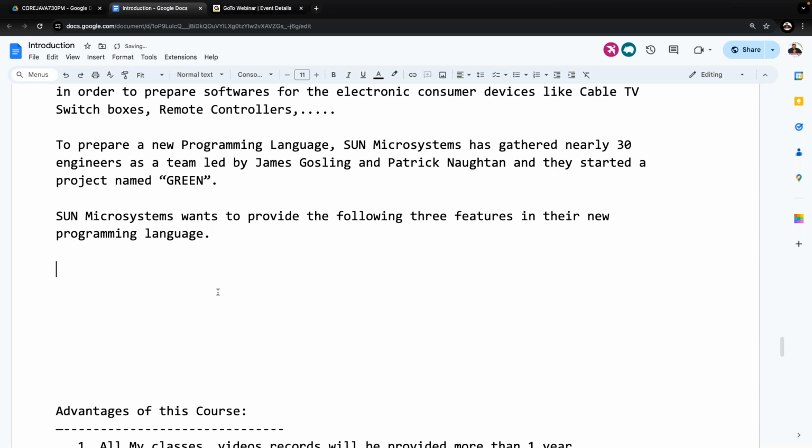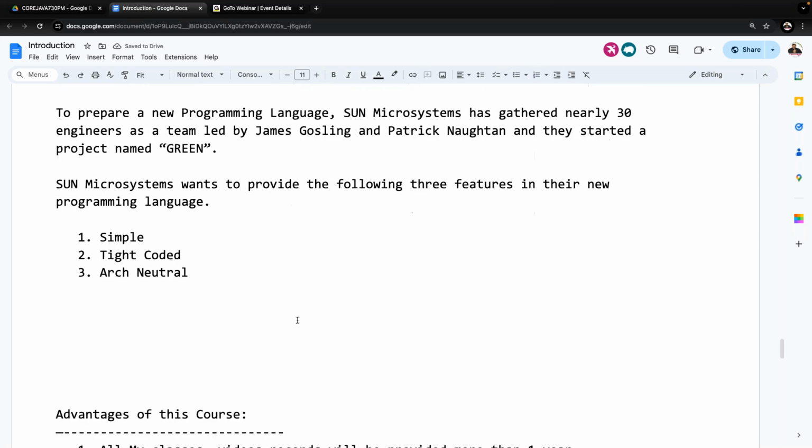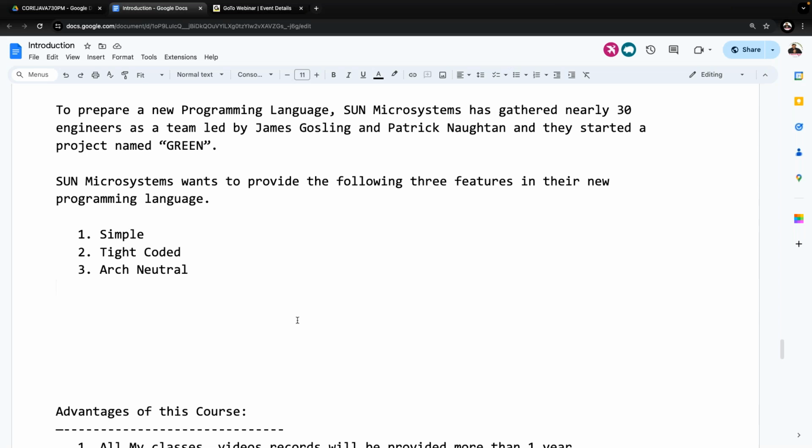What are the three features? First, they want to prepare a simple programming language. The second one is a tight coded programming language. And the third one is an architectural neutral programming language. These are the three features that Sun Microsystems wants to see in their new programming language.